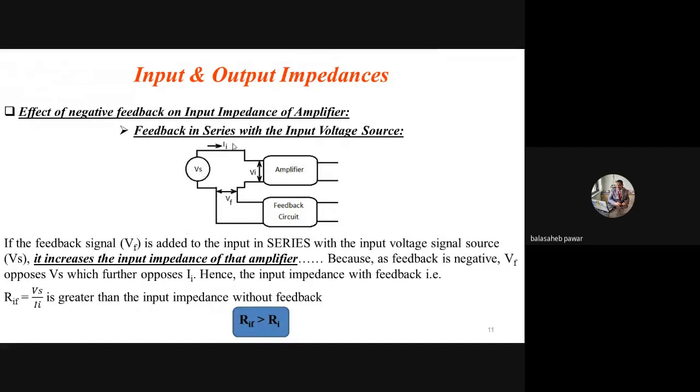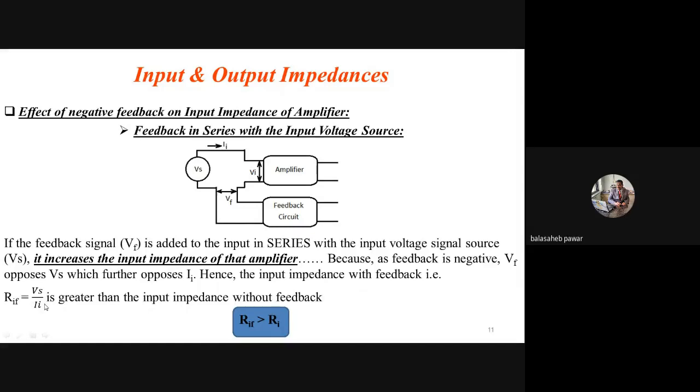That means if VF is not there, that means if no feedback is there, the value of this II, and if negative feedback is used, then the value of II, will it remain the same? No. As this VF will go on to oppose the VS, it will go on to decrease. Due to a decrease in voltage, there will be a decrease in current. Simple logic, right? Now, what is meant by that RIF? RIF is nothing but, looking from the input side, VS divided by II. R equals V by I. Simple equation.